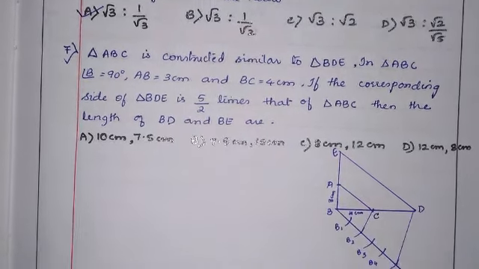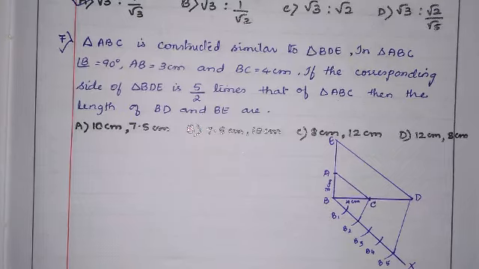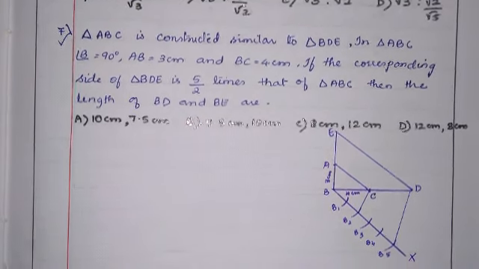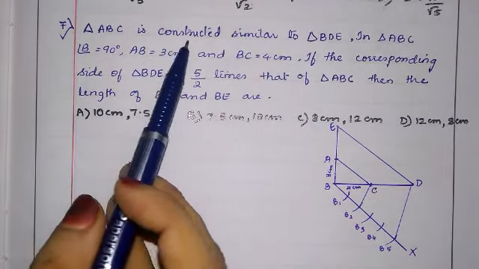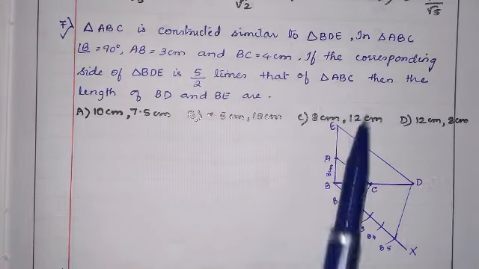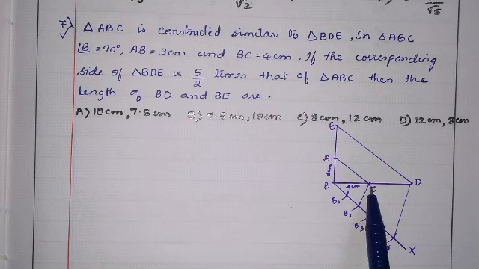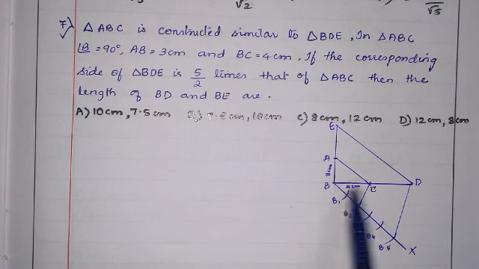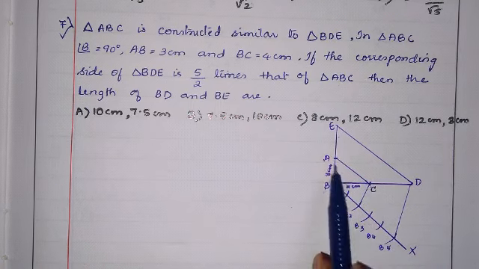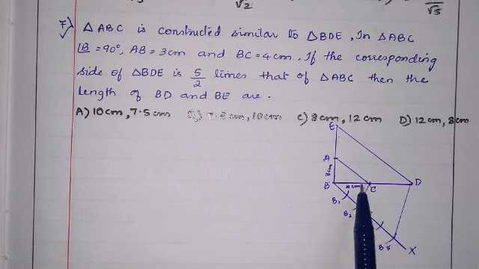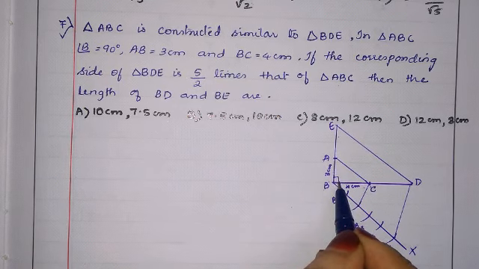Okay, let us see question number 7 properly so that you can see this figure also. ABC is a constructed similar triangle to BDE. In triangle ABC, angle B is 90 degrees.